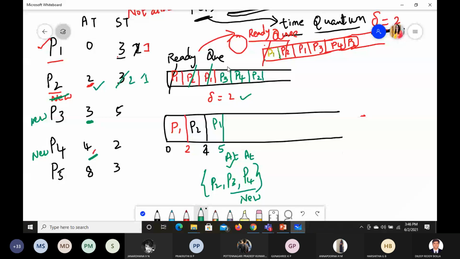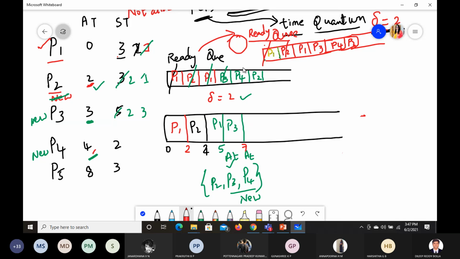Okay, so next P3 will arrive here. How much time does P3 require? Time quantum is 2. P3 is coming newly, so it will take 2 seconds. It will consume 2, remaining is 3. And P1 is completely over. So P3 plus 2, that is 5 plus 2, so this is going to get 7. At 7, does anything come newly? No, so no updation in the ready queue. After that, P3 is over.